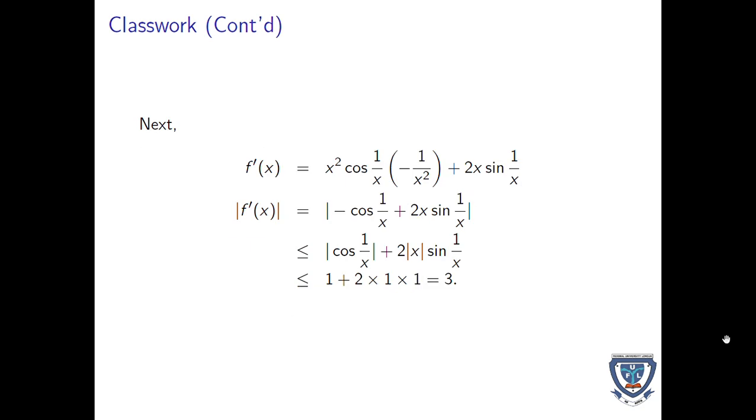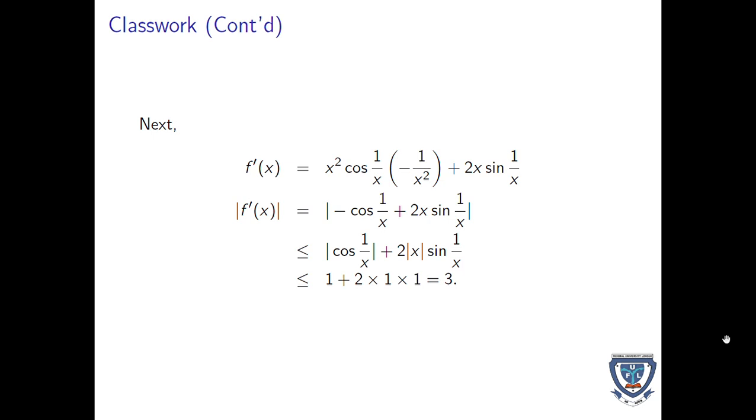Next, we'll check for the derivative. We find the derivative of f of x, and it will give us x squared cos 1 over x times (minus 1 over x squared) plus 2x sine 1 over x. And the absolute value of that is bounded by 1 plus 2 times 1 times 1, which will give us 3. So the bound of that function is 3.